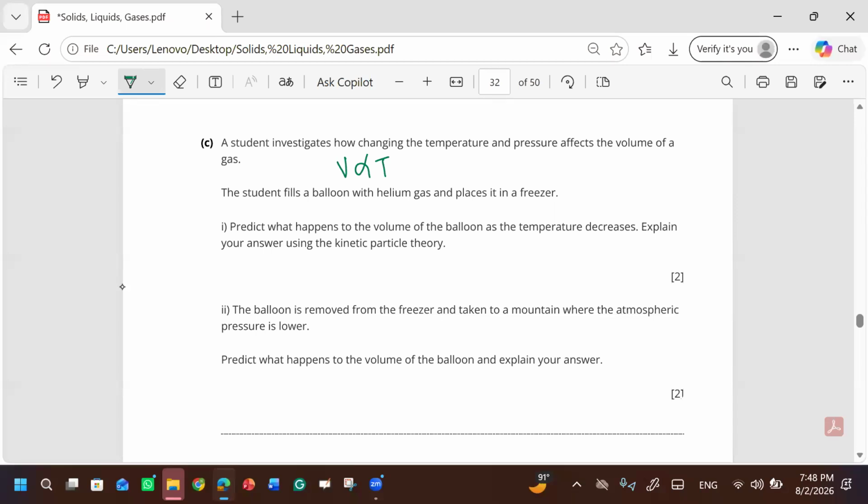And the balloon is removed from the freezer and taken to a mountain. Now they are saying that you have taken it to the mountain. It means the volume will increase. It means the particles have more random motion. There will be expansion, and the volume will increase. Okay, we can end here.